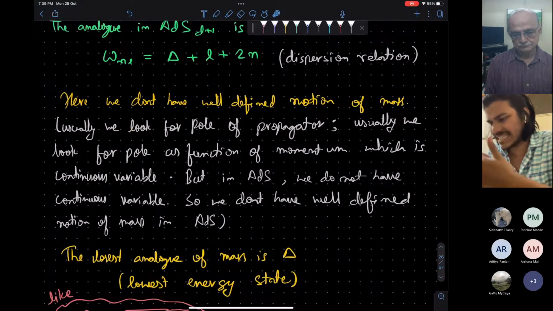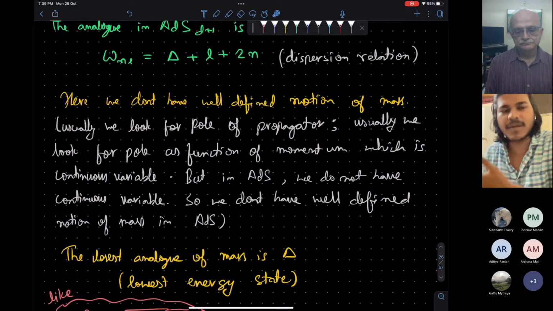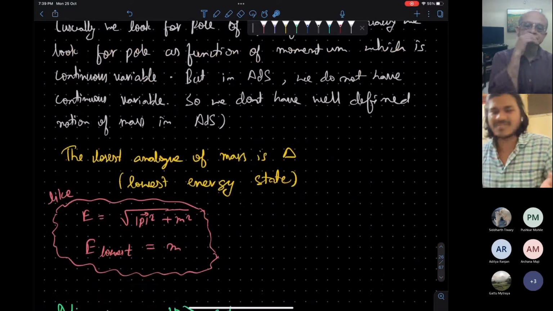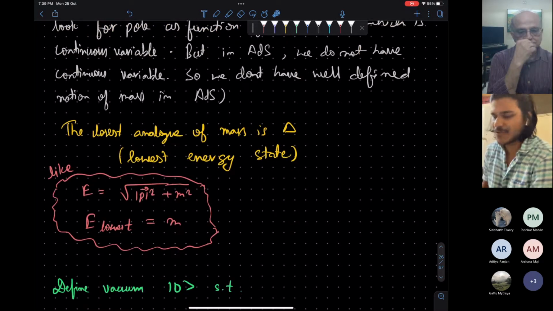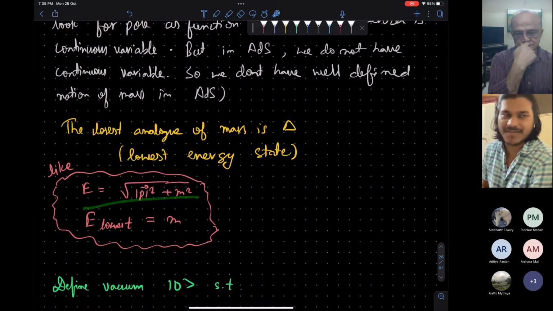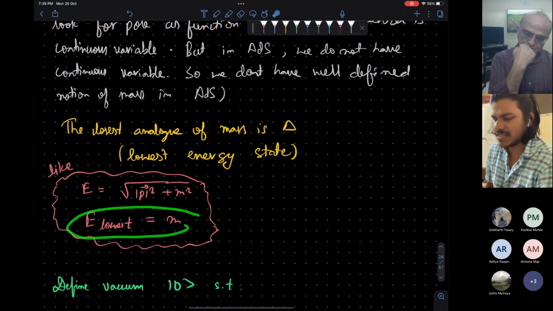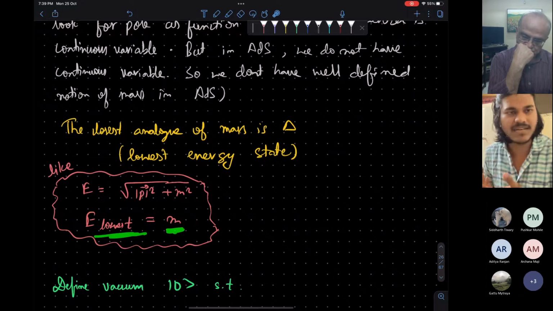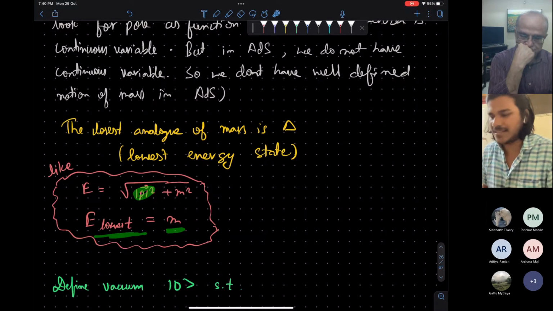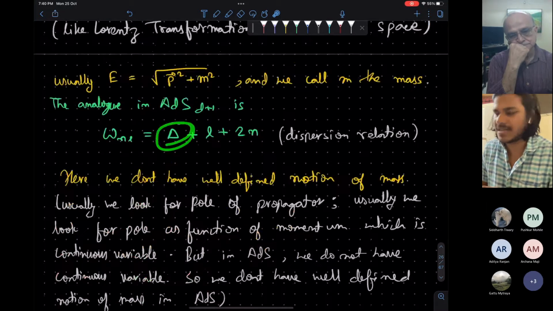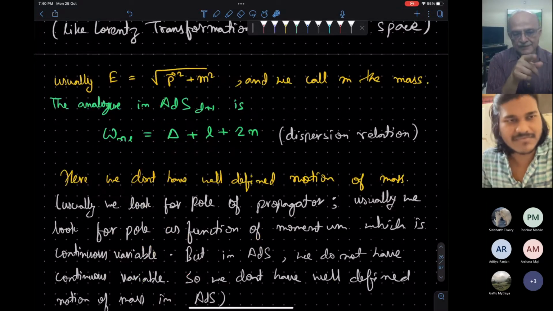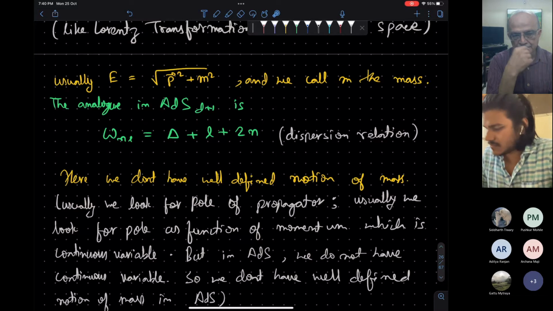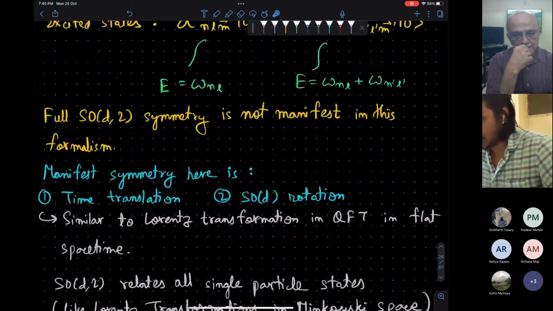So these excited states should not be interpreted as n particle states. Although we use the lingo, even if you want to define mass, just for convenience, you can do this as in the usual quantum field theory. The mass is the lowest value of energy, when the momentum is 0. In this case, the lowest value of the energy is just delta when L and n are 0. So you can say that delta is the mass. What is delta? There is an expression for it. Yeah, delta was something like this.